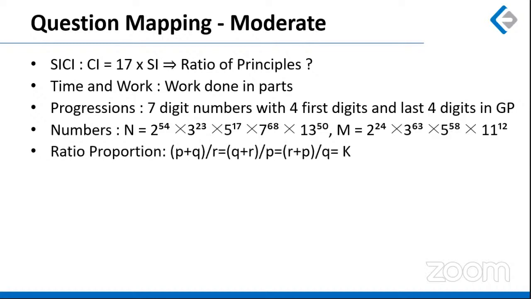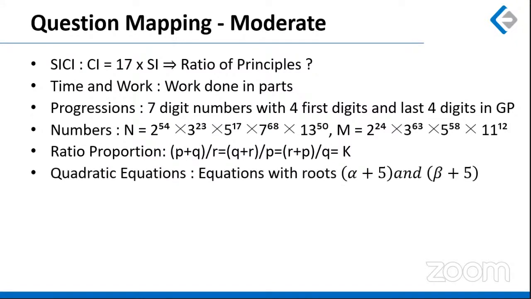A question based on ratio proportion was there, where this expression was given, that is (P plus Q) by R, that's equal to (Q plus R) by P, that's equal to (R plus P) by Q, that's equal to K. So K is the value of each ratio, and we had to find out the sum of all possible values of K. There are 2 possible values of K. You can please refer to our video solution. I've explained this question in complete detail.